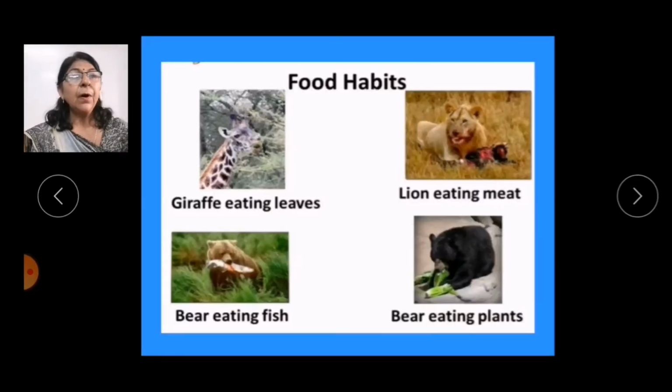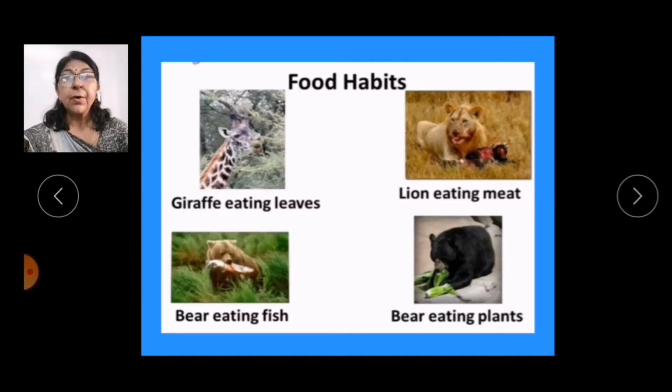As we know, all living things need food. Food gives them energy to grow and stay healthy. There is a variety of food that animals eat. Different kinds of animals eat different types of food. Their teeth, mouth parts and limbs are adapted to the kind of food they eat.